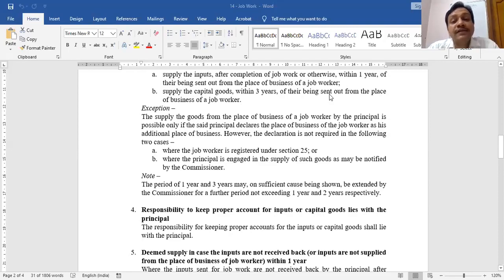Extensions, of course, I have just discussed: the supplier has to make a representation to the commissioner, and if the commissioner thinks that the reasons are genuine, it can be extended. Otherwise, you have to bring back your inputs within 1 year. Okay. Thank you, sir.